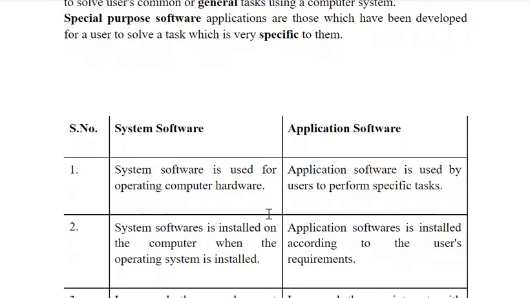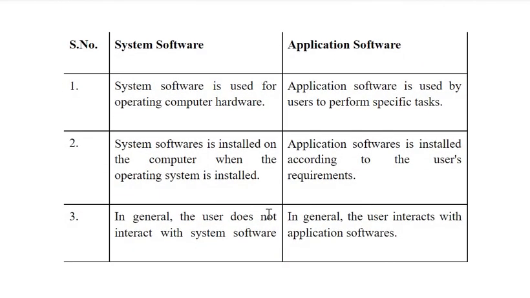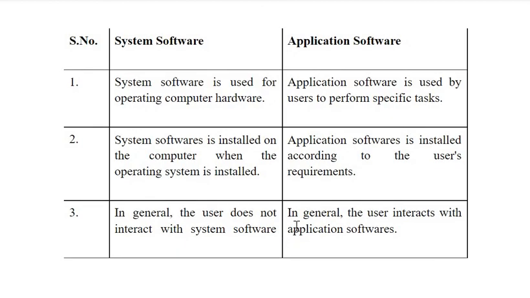So now coming to the difference between system software and application software. This is one of the important questions. System software is used for operating computer hardware. The operating system is an example. So it is used to operate the computer. And application software is used by users to perform a specific task. System software is used for operating the computer, but application software is used by the user to perform a specific task.